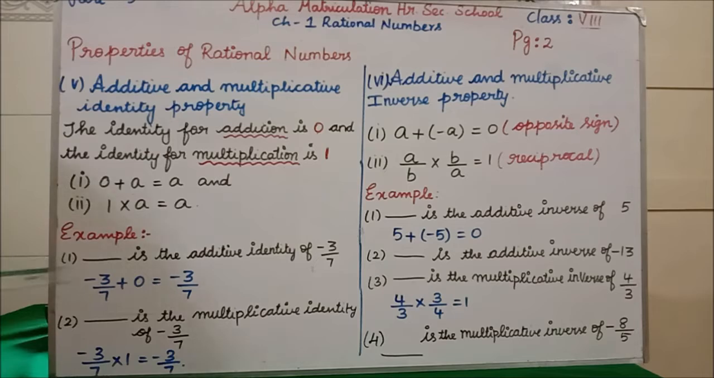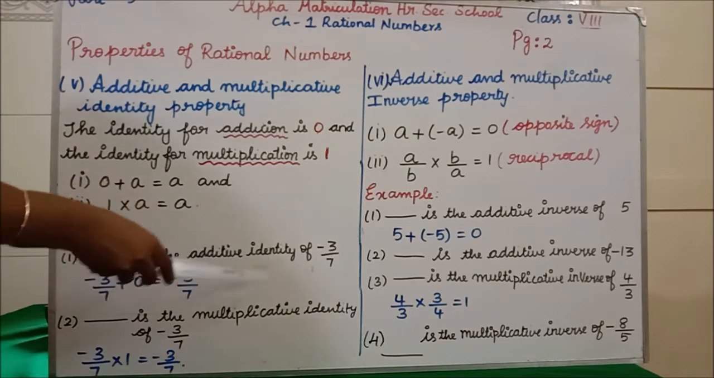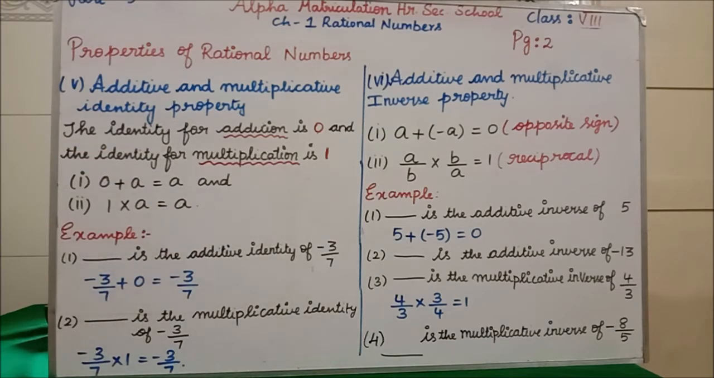See here, dash is the additive identity of minus 3 by 7. Clear? The additive identity of minus 3 by 7 is what here? 0. 0 is the additive identity of minus 3 by 7, isn't it? So in the dash what do you have to write? 0. Similarly, dash is the multiplicative identity of minus 3 by 7.